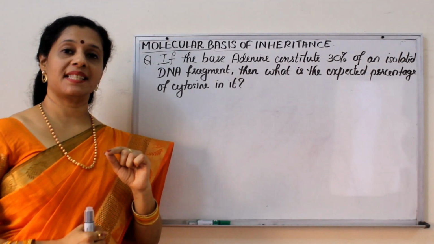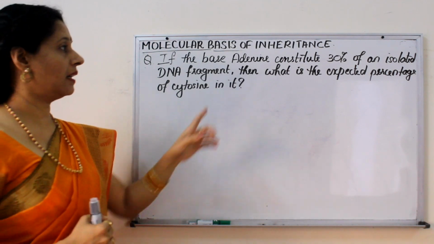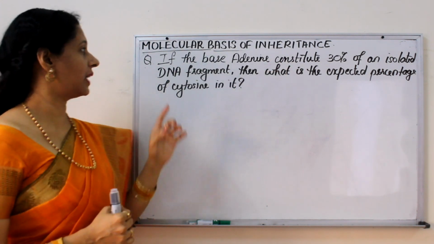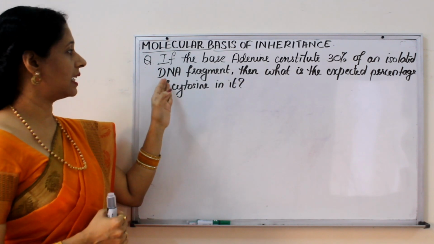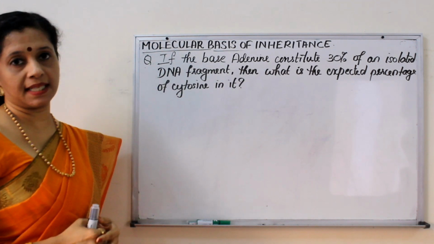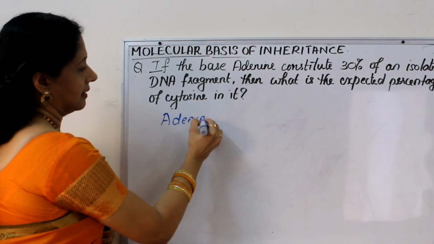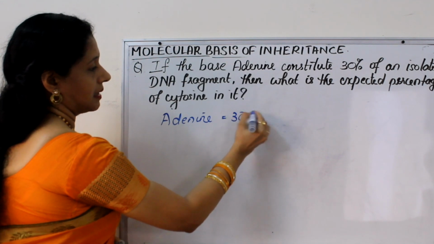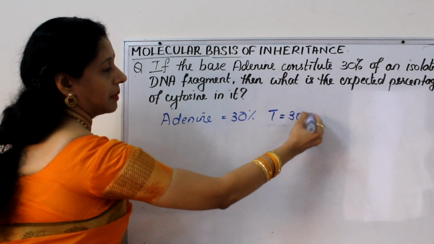In the previous question, the number of nucleotides was given. This is a slightly different question where percentage is given. If the base adenine constitutes 30% of an isolated DNA fragment, then what is the expected percentage of cytosine in it? Adenine is 30%. So we know that thymine also will be 30%.